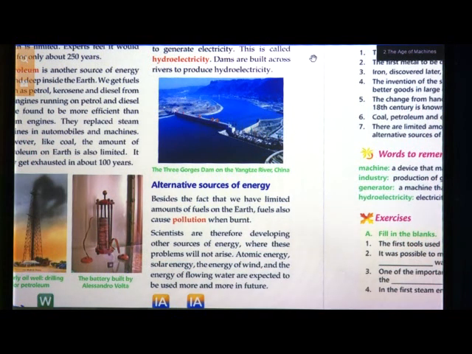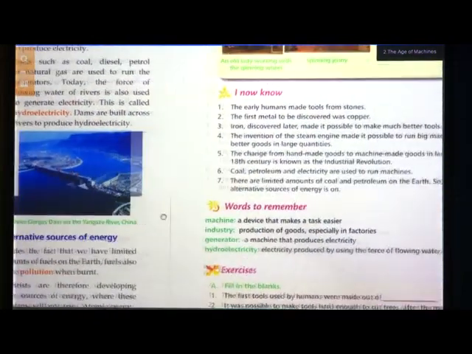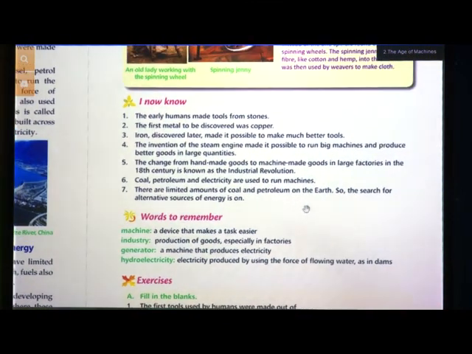So this was all about these sources of energy. Now we will just read out the points. Early humans made tools from stones. The first metal to be discovered was copper. See, earlier people made all the materials whatever they needed for hunting. They used to make spears and knives with the help of stone. For grinding they used to use stones. To generate fire, they used to rub two stones.